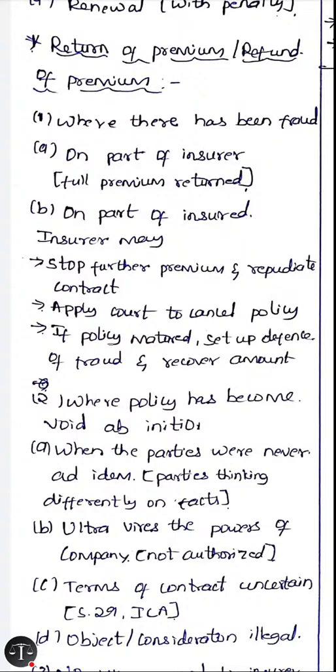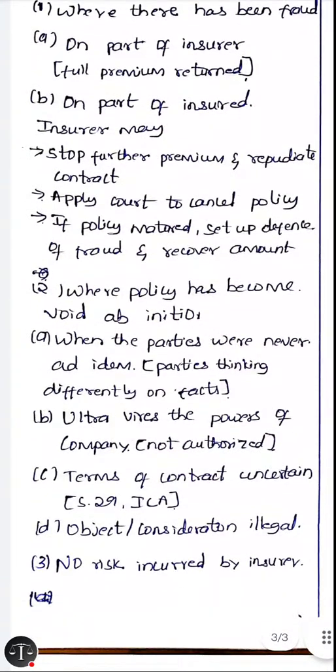If the fraud is committed on the part of the insured, the person who is taking the policy, then the insurer has several rights. He may stop further premium and repudiate the contract, or the insurer may apply to court and cancel the policy. And if the policy has matured, if the claim is already paid, then the insurer can set up the defense of fraud of the insured and recover the amount back.